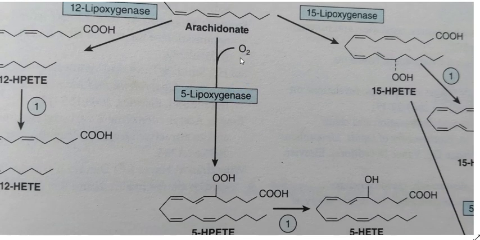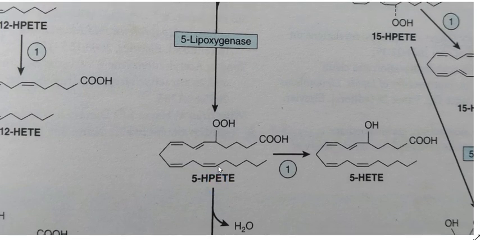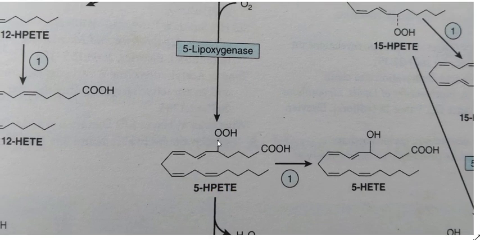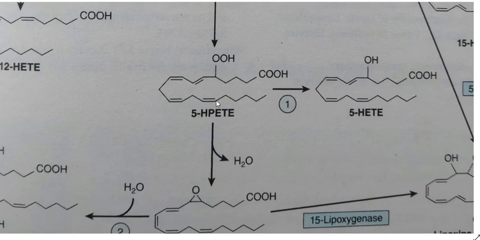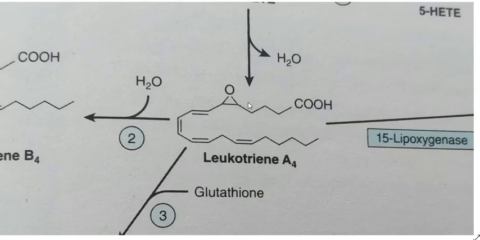Through 5-lipoxygenase, it is converted into 5-HPETE, as I have explained to you. And there is a hydroperoxy group on the 5 carbon of this 5-HPETE. This 5-HPETE is then further converted into Leukotriene A4 by conversion of this hydroperoxy group into this form, oxygen. This is the structure of Leukotriene A4.